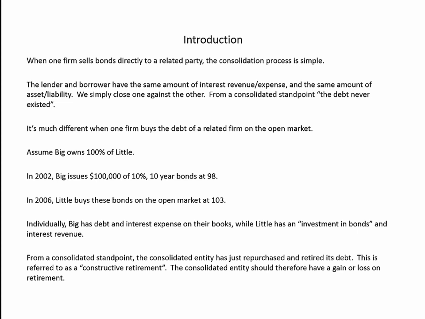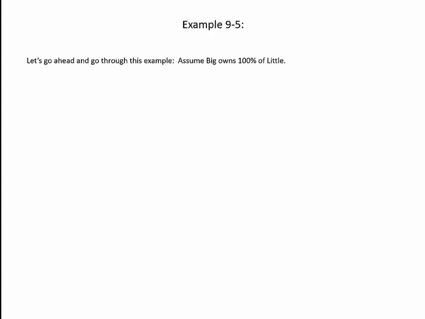The consolidated entity should therefore have a gain or loss in retirement, and as part of our consolidation process, we're going to need to get rid of the bond payable liability, get rid of the investment in bonds, get rid of the intercompany interest, and record a gain or loss on retirement. And again, as in other cases, we're going to have to continue doing this year after year. Let's go ahead and go through this example.